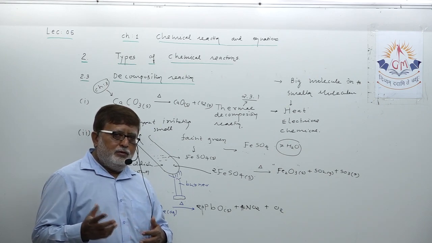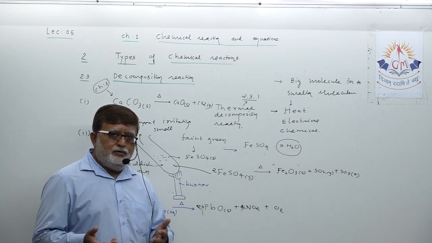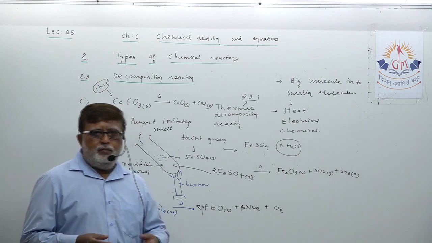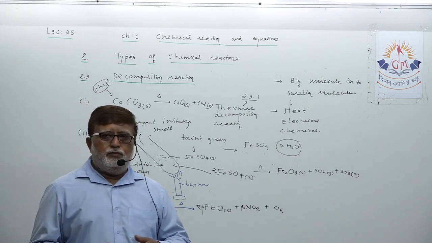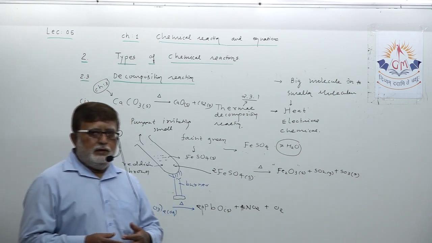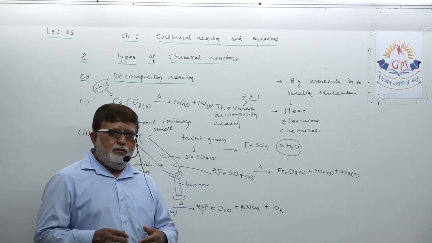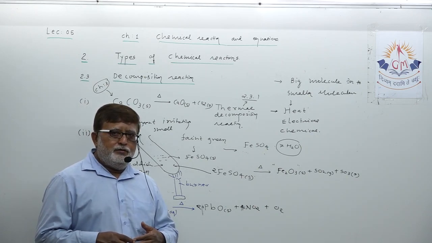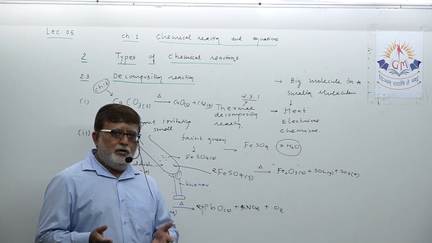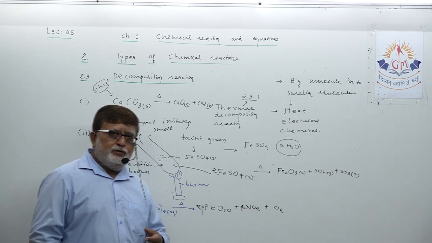So you all know, dear student, what is a decomposition reaction? When a big molecule is broken down into smaller molecules, it is called a decomposition reaction. When a decomposition reaction takes place with the help of heat energy, that is known as a thermal decomposition reaction.